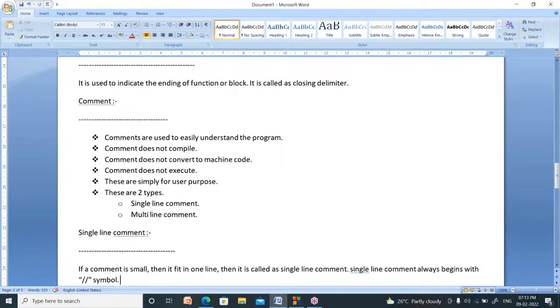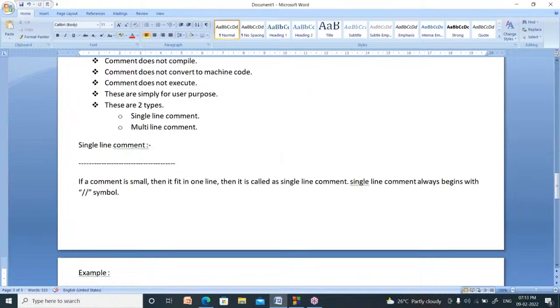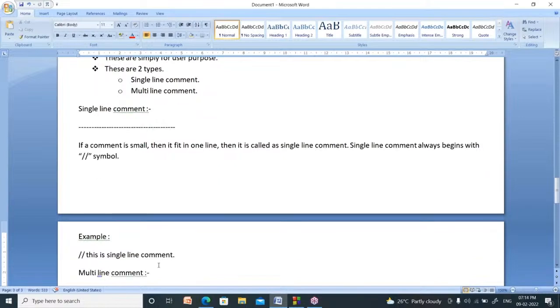If a comment is so small that it fits in one line, then it is called a single line comment. It always begins with a double slash symbol. It can be written like this.